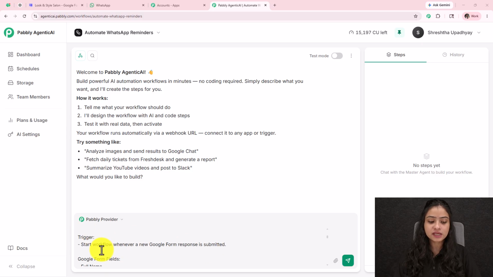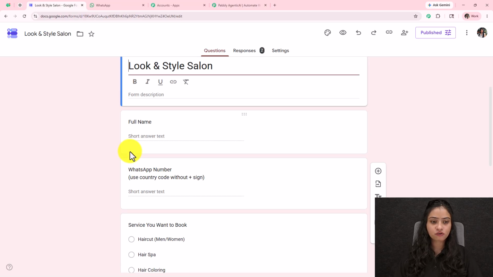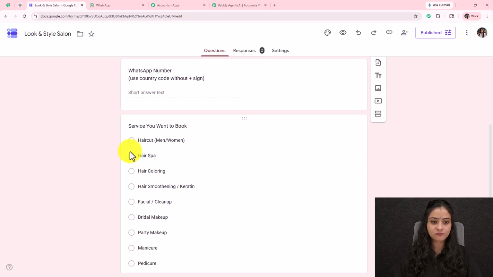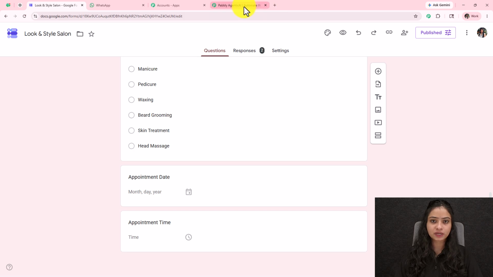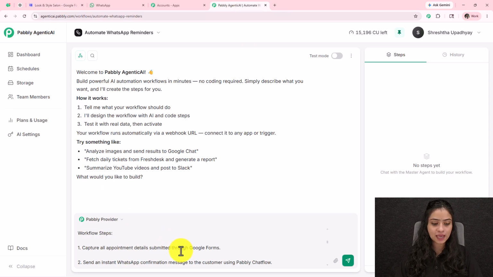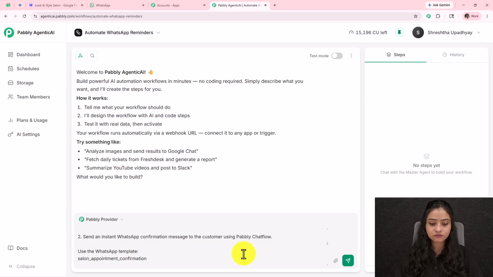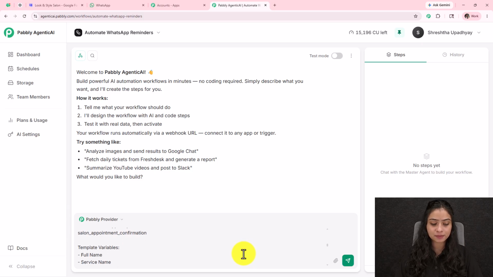The trigger will be start workflow whenever a new Google form response is submitted. Now here we have the form fields: full name, WhatsApp number, service you want to book, appointment date and appointment time. The workflow steps will be capture all appointment details submitted through Google Forms, send an instant WhatsApp confirmation message to the customers using Pabbly Chatflow.